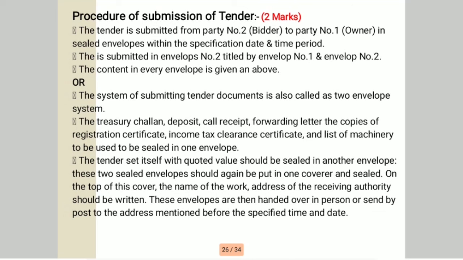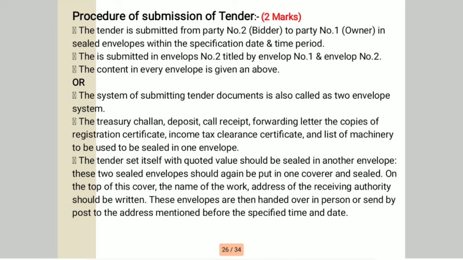Second point, it is submitted in envelopes titled envelope number 1 and envelope number 2. The contents of every envelope are given above, and this system of submitting tender documents is also called the 2 envelope system.